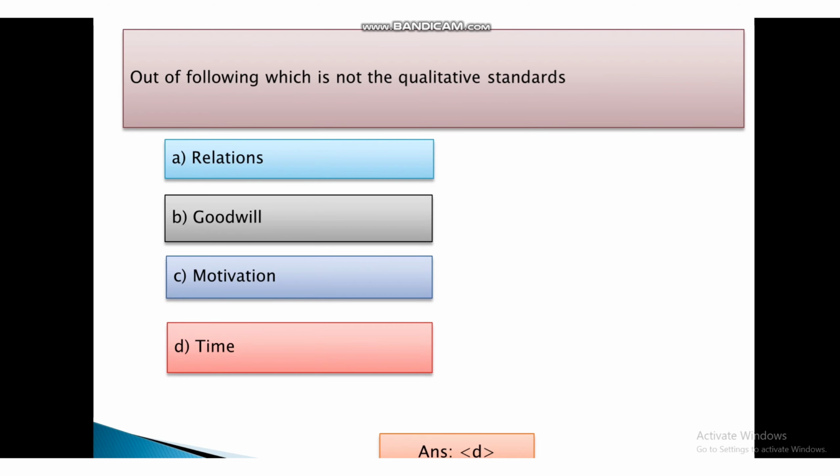Out of the following, which is not the qualitative standards? First, relations, second, goodwill, third, motivation and fourth, time. And the answer is D, that is time.